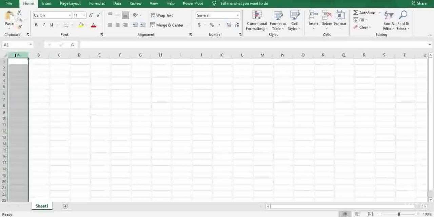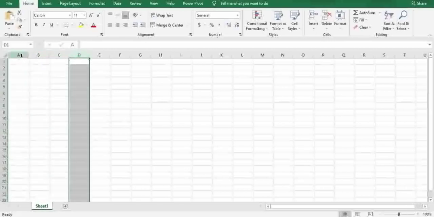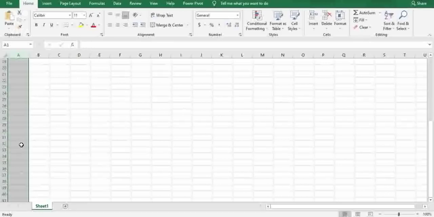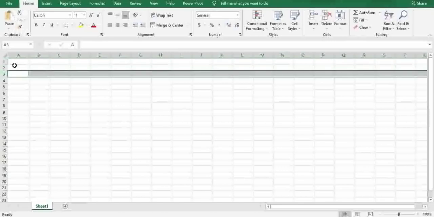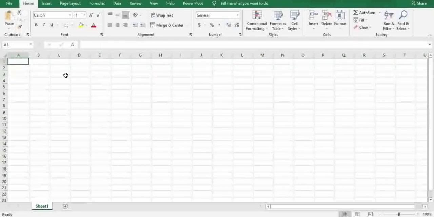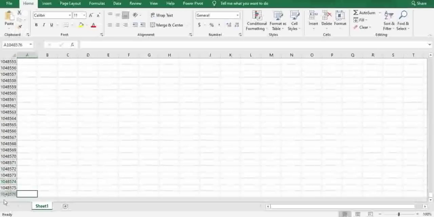So friends, you can clearly see here column A, column B, column C, column D. As soon as I click the column here, the entire column is completely selected. And if I select row 1, 2, 3, you can clearly see the row is selected as well as the column. If you want to know the number of rows that is present, first just press Control and Down. You can clearly see here 1048576. This is the number of rows that is present inside Excel.